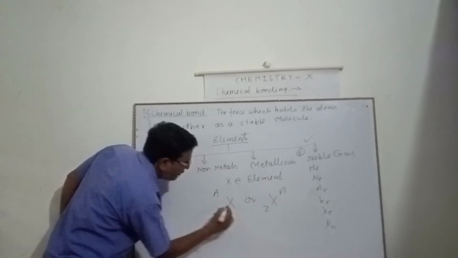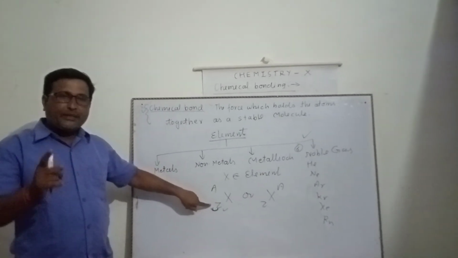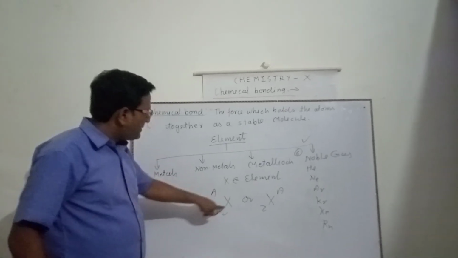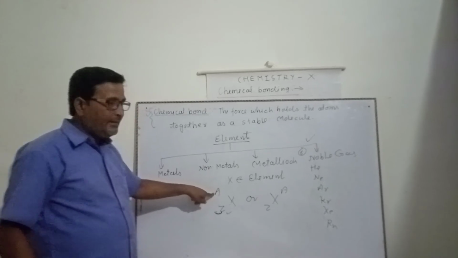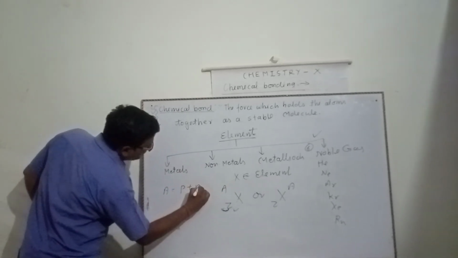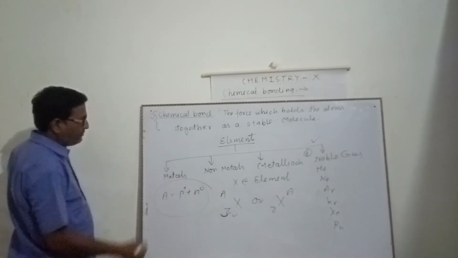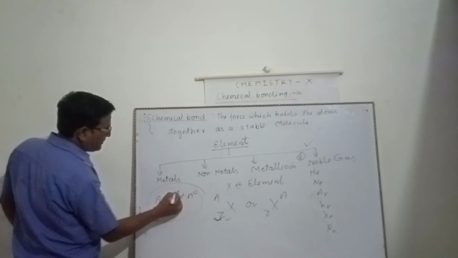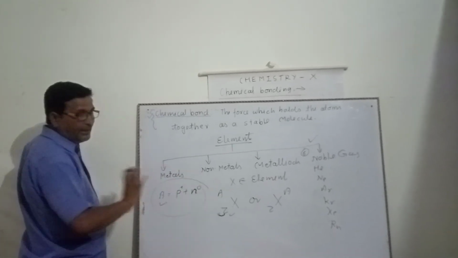Atomic number is the total number of protons present in the nucleus of an atom. Atomic mass is the total number of protons and neutrons present in the nucleus of an atom. P plus means protons with positive charge, and neutrons have no charge.